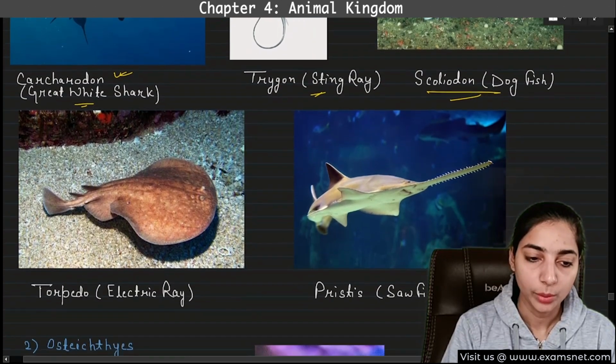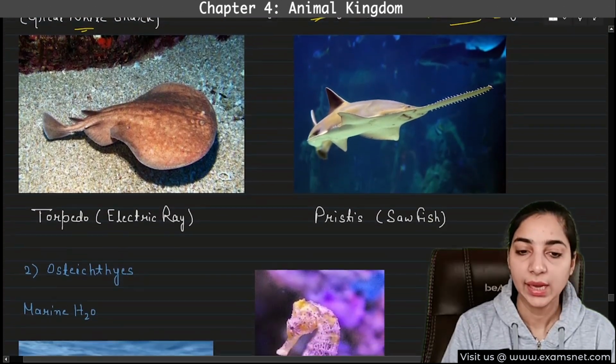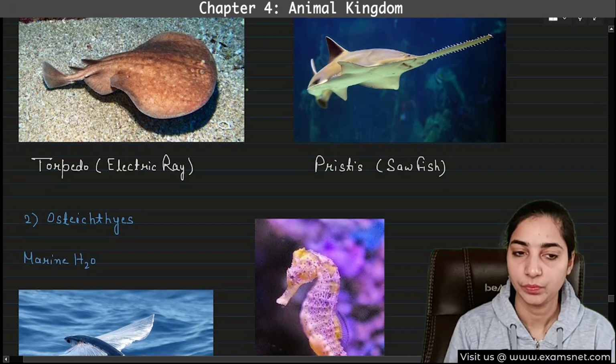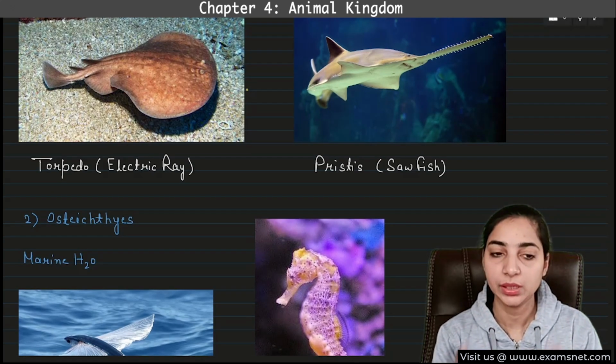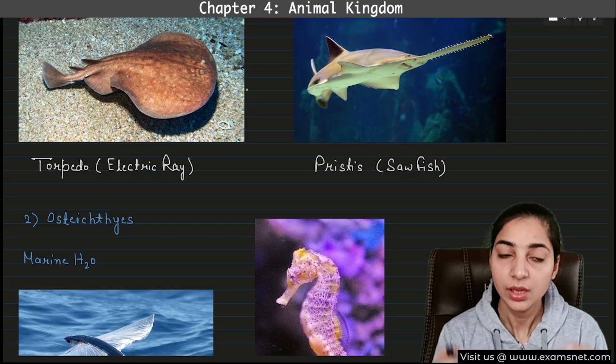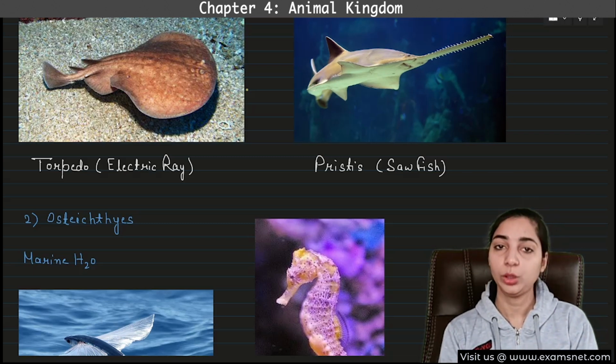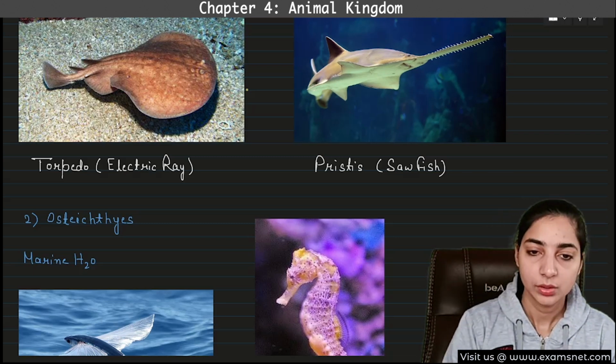Then we have torpedo, that is electric ray, and pristis, that is sawfish. So you have to remember the scientific name as well as the common name, because all these are mentioned in the NCERT. So each of the name and each of the word of NCERT is important. Okay. So just have a look.